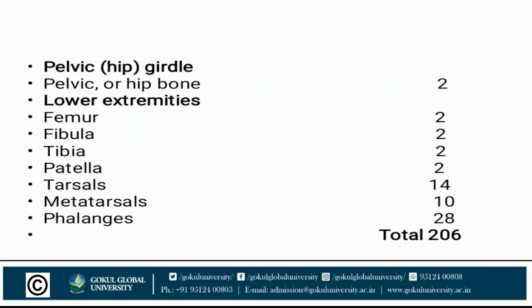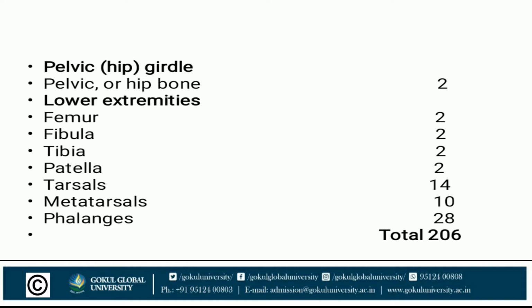Pelvic girdle: pelvic or hip bone, 2 in number. Lower extremities: femur 2 in number, fibula one on each side, tibia one on each side, patella same, tarsals 14, metatarsals 10, phalanges 28.